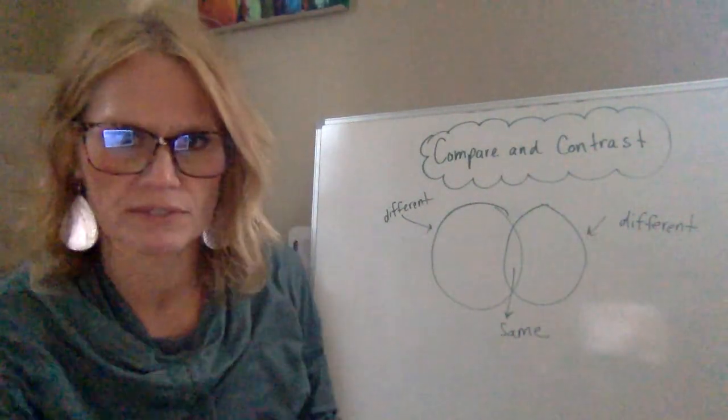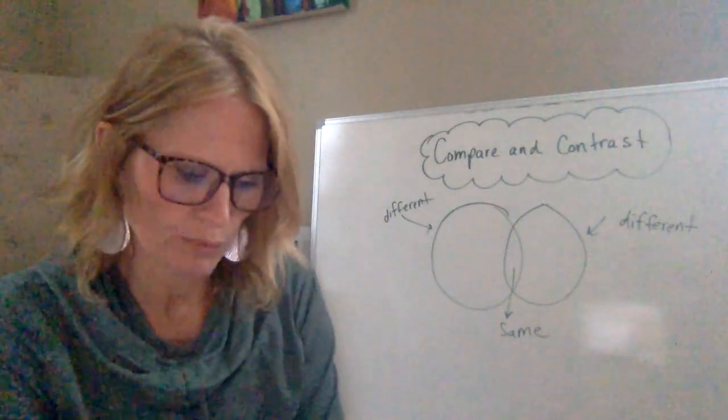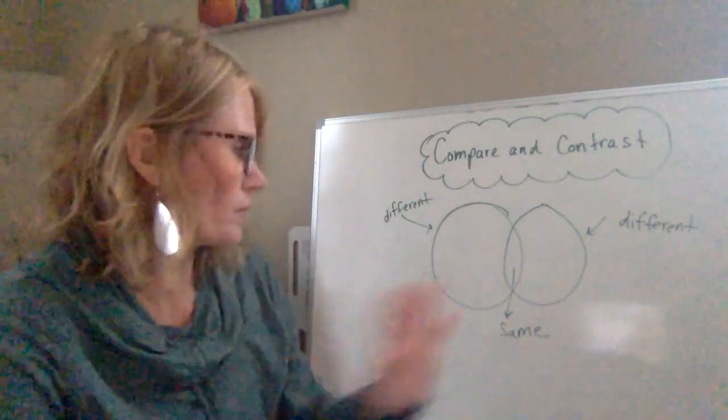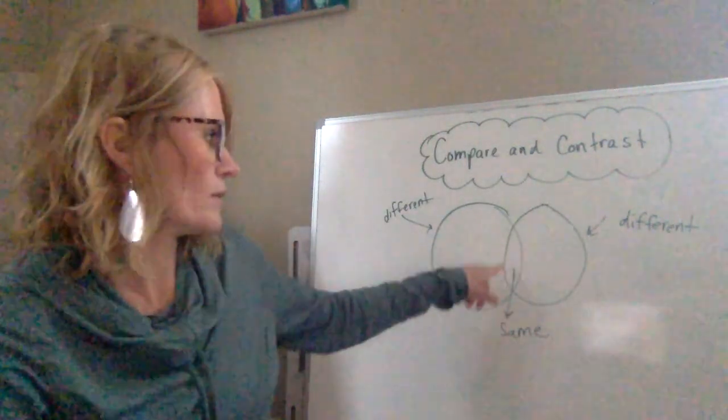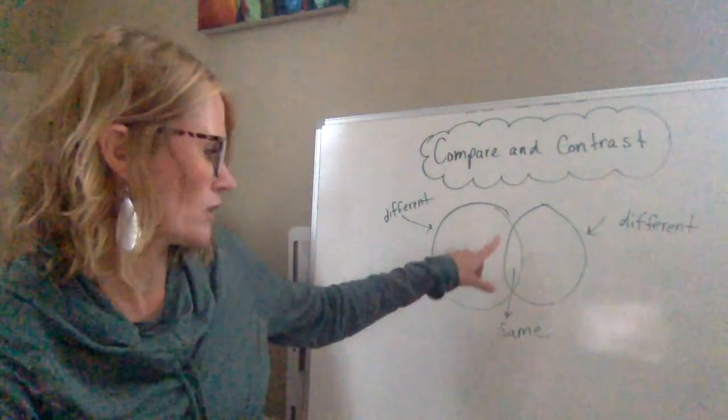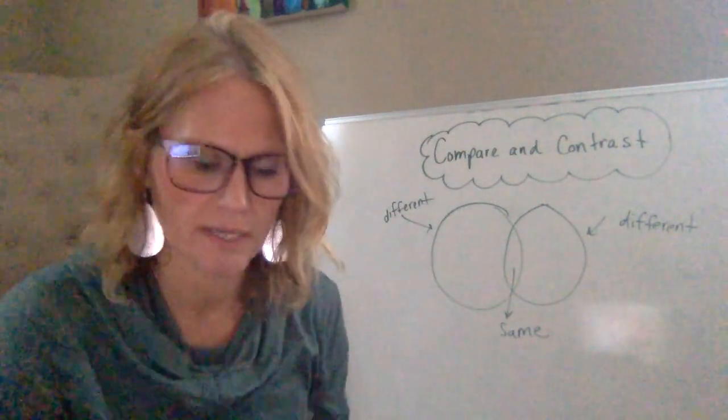And you can actually use one of these diagrams for anything. But for reading today, we're going to use them to compare two stories. So these parts would be how the stories are different. And then in the middle, where they overlap, this region in here would be how the stories are the same.